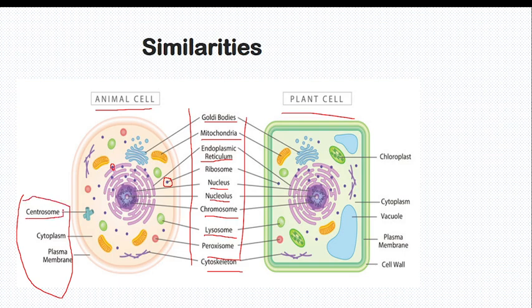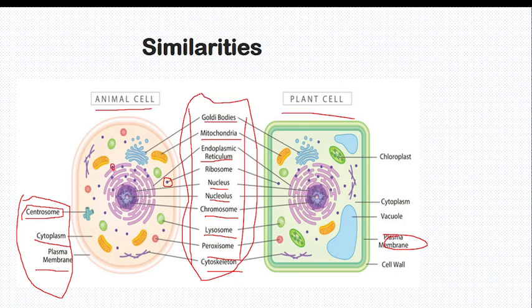centrosome, centrosome is also called the centriole, cytoplasm, and the plasma membrane, also another part. But this cytoplasm is common to plant and animal cells. Even the plasma membrane or cell membrane is also the same. But this centriole, we will see the difference later on. I think everyone has kept this similarity somewhere.